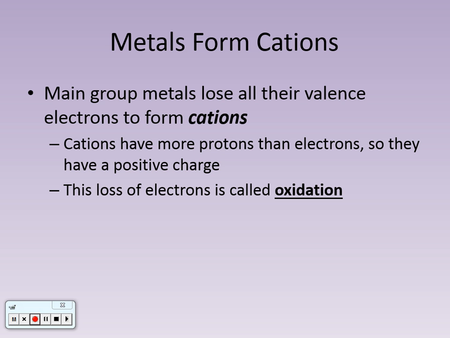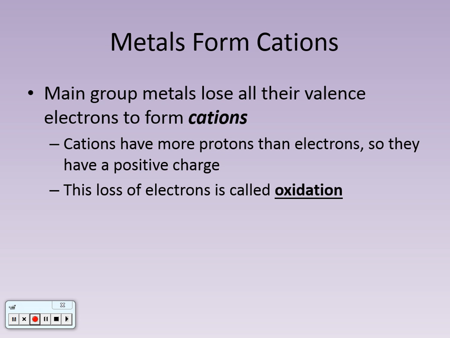Cations have more protons than electrons, because they've lost an electron, or sometimes more than 1 electron. Because they have lost electrons, they now have a positive charge. This process of losing electrons we refer to as oxidation.